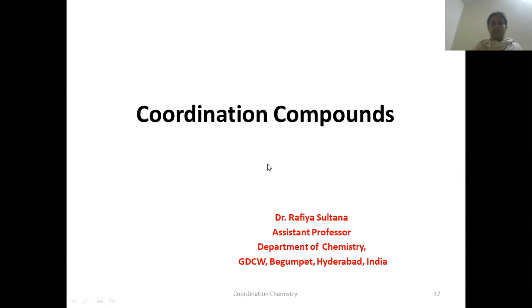We were discussing coordination compounds. In the previous class, we have seen the nomenclature of coordination compounds. Whenever a formula is given, we have seen how to write the name of that complex. And we have to discuss a few more complexes like bridge complexes. In today's class, let us also see, whenever a name is given, how can we write the formula from the name.